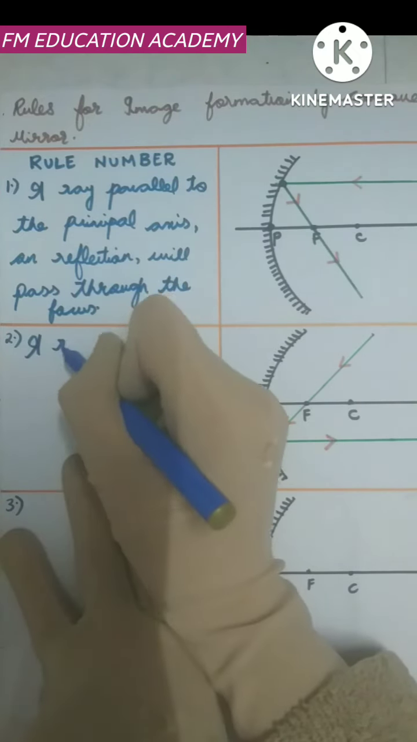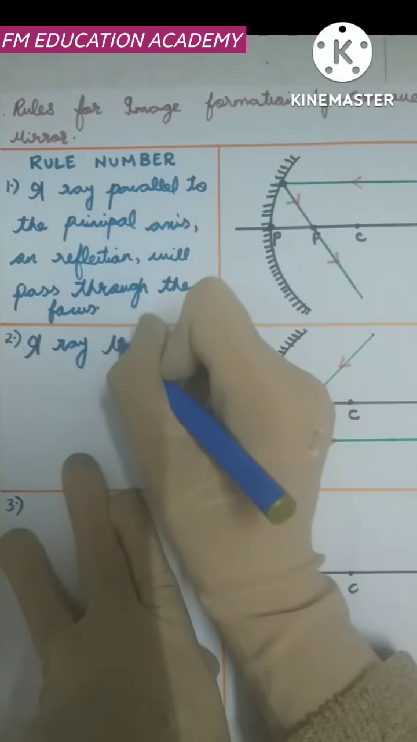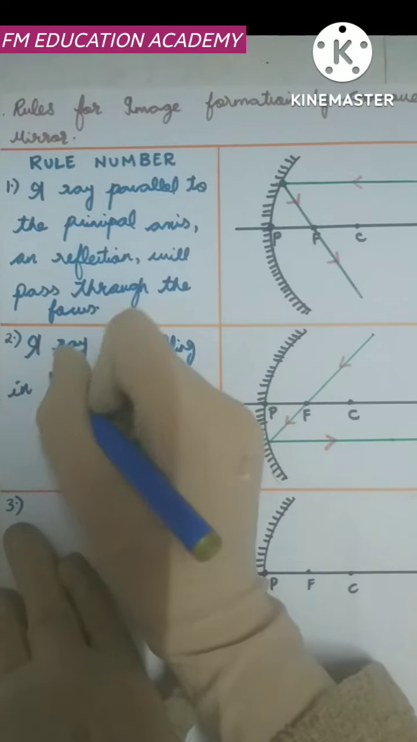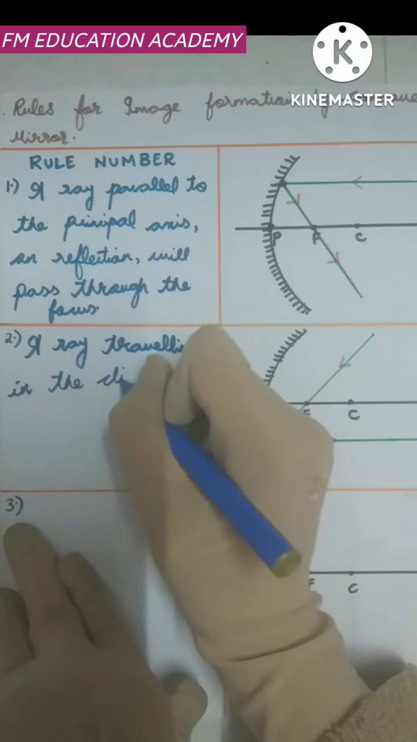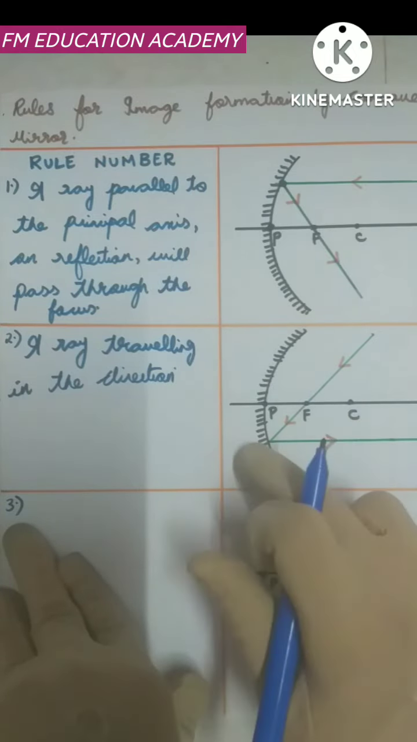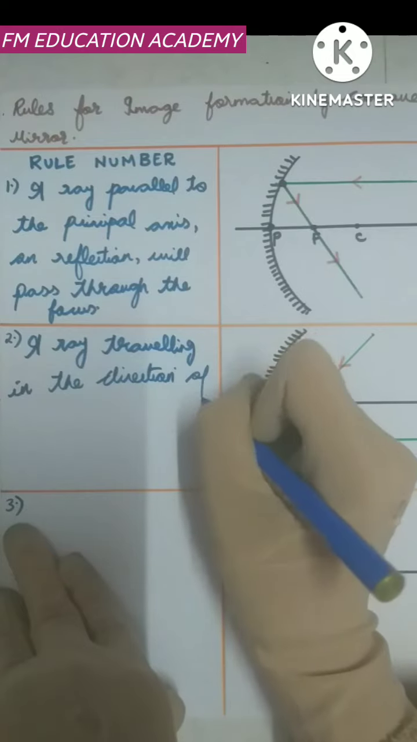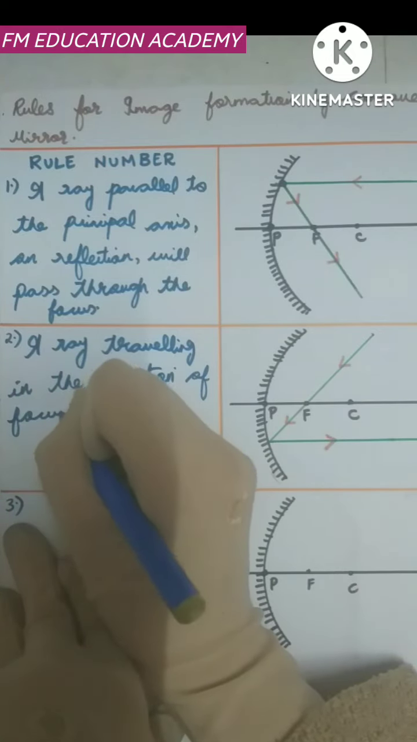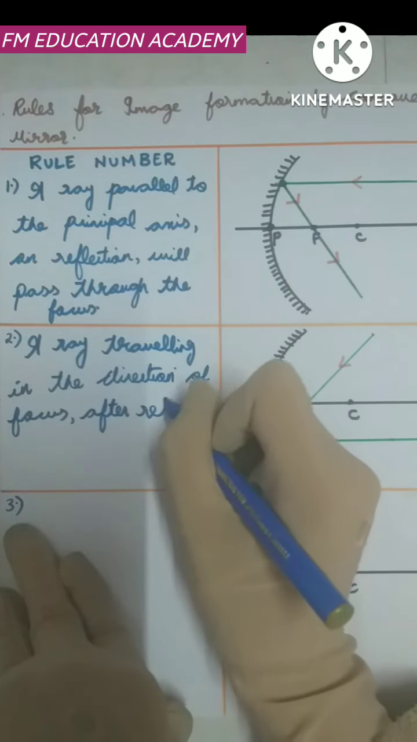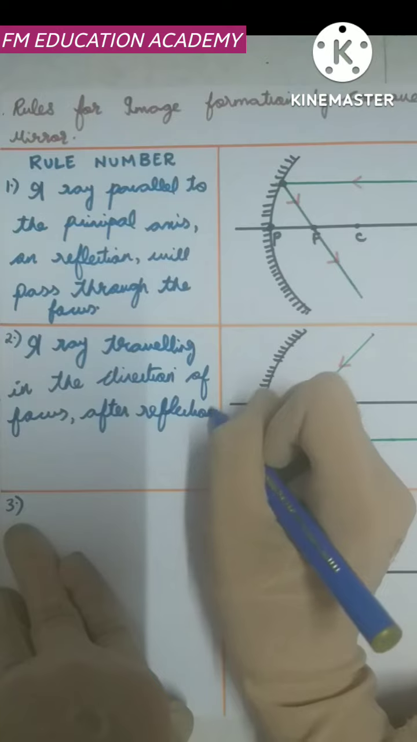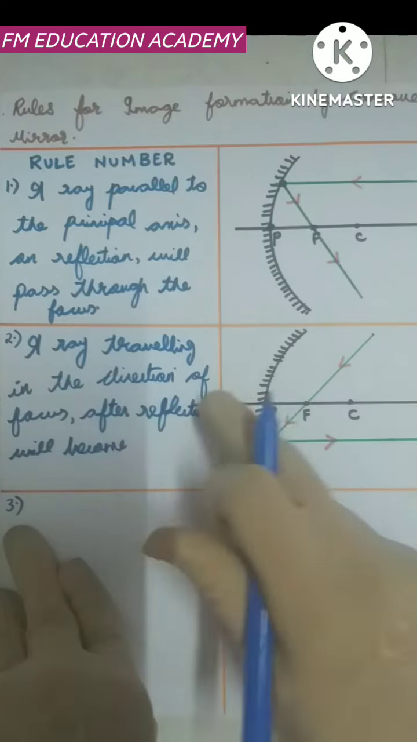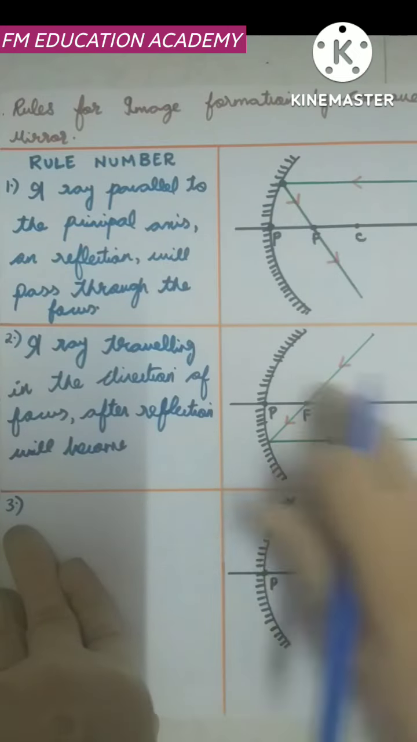A ray traveling in the direction of focus, this is my direction, right? A ray traveling in the direction of focus after reflection will become parallel to the principal axis. See, it is becoming parallel to the principal axis.